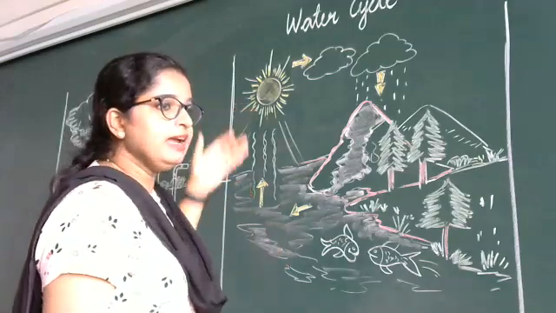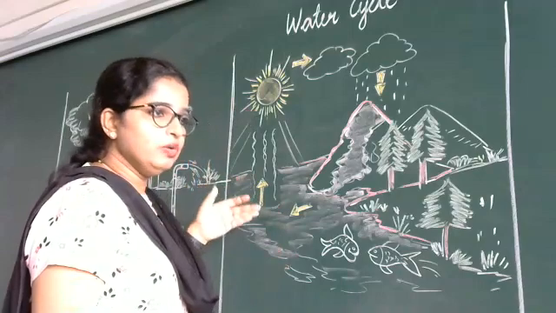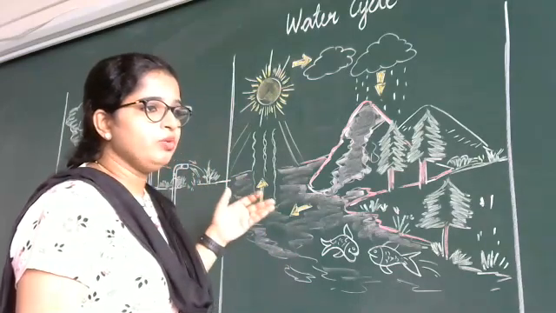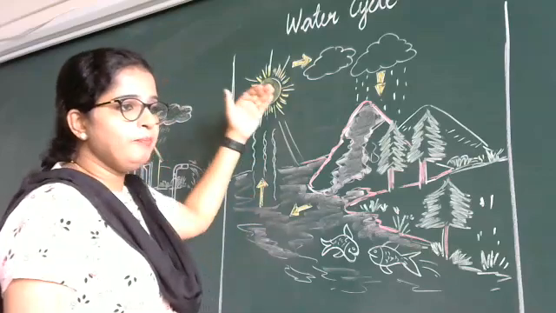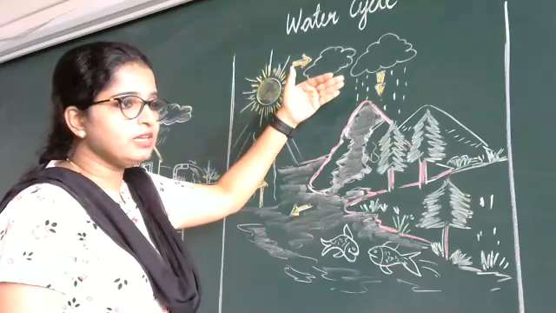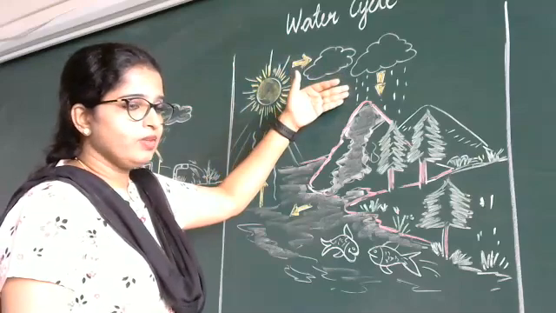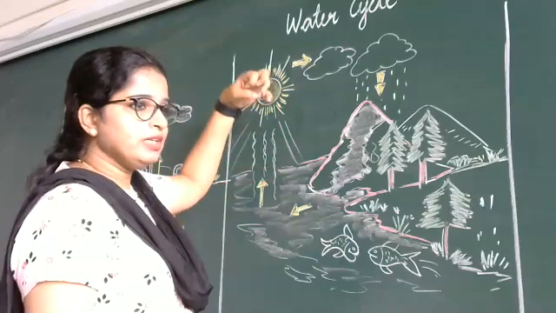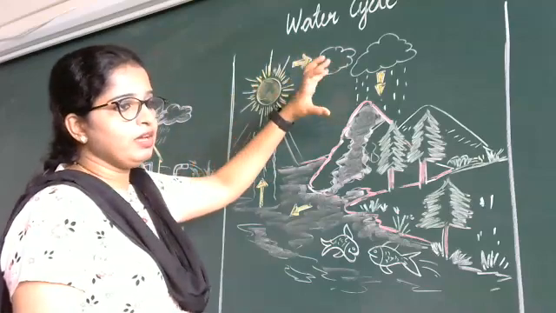So, the sun heats the water present in the river, stream, lake, whatever. It goes up in the sky in the form of water vapor and it becomes cloud. Whatever water the sun absorbs from the ground becomes a cloud.